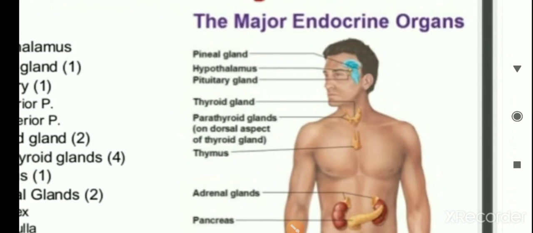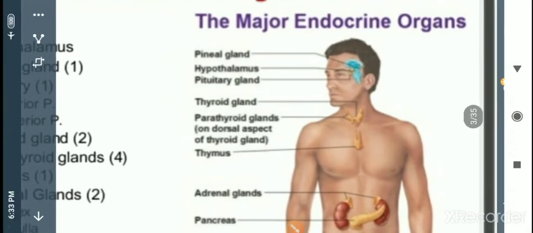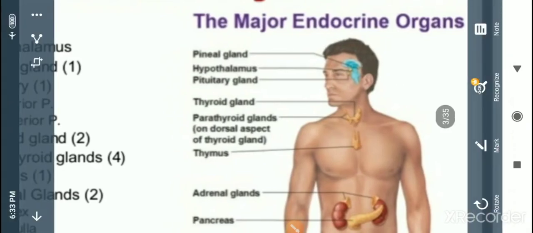In the next slide I am going to discuss the releasing hormones, the growth promoting hormones, and the inhibitory hormones released from the hypothalamus. And then the pituitary gland is also called the master gland of the body, a small pea-shaped or button-shaped gland present in the head region.